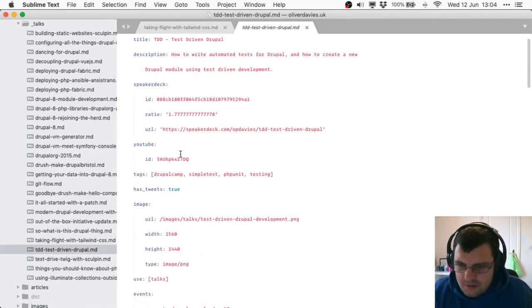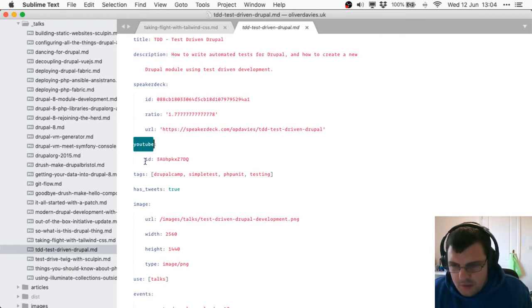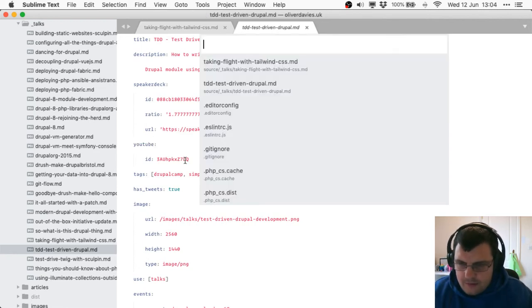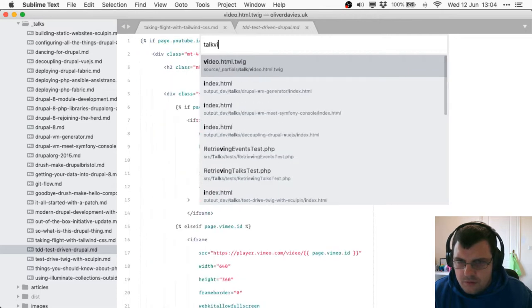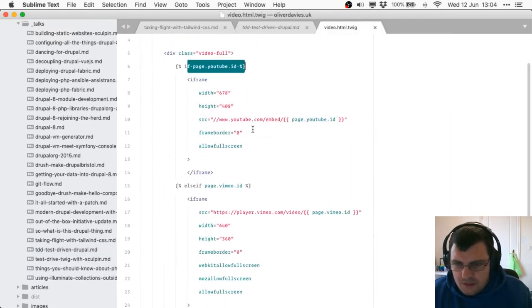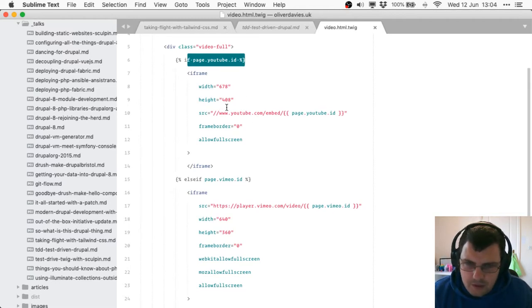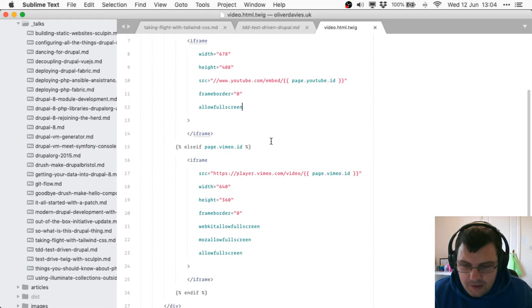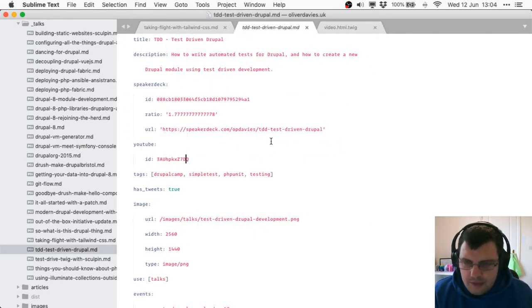That's fine. Okay, so with this one you can see that there's a YouTube video, keyed by youtube, and then there's an ID. Within a partial, talk video, it's looking at whether it's a YouTube video or a Vimeo video, and building up the iframe using the correct embed code. So this is what we're going to need to update to get the WordPress talk working.